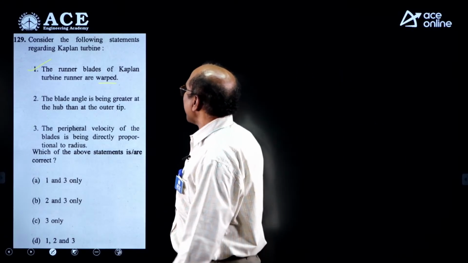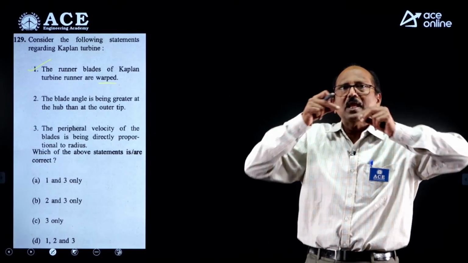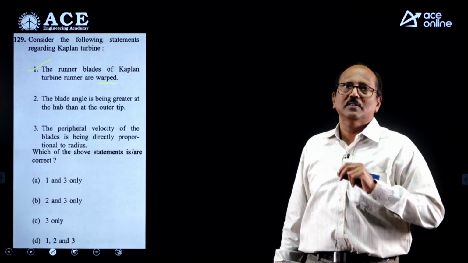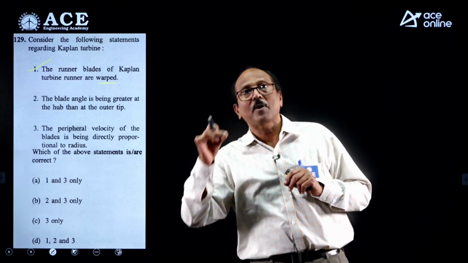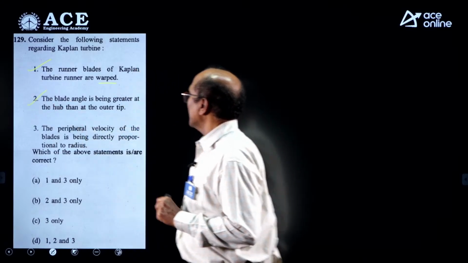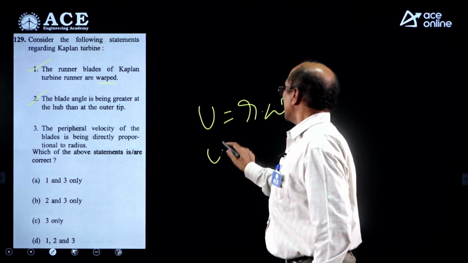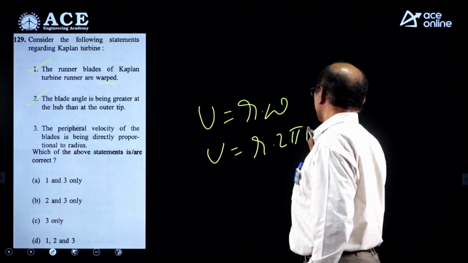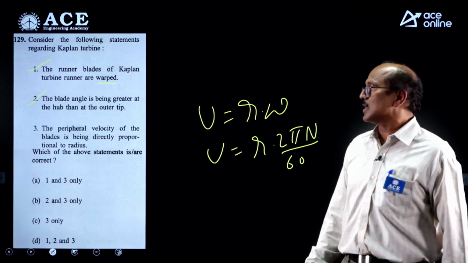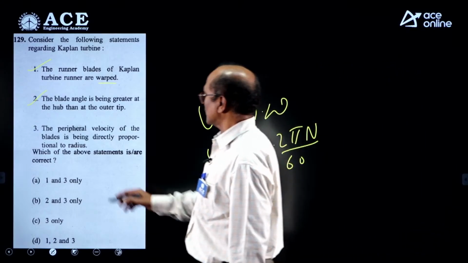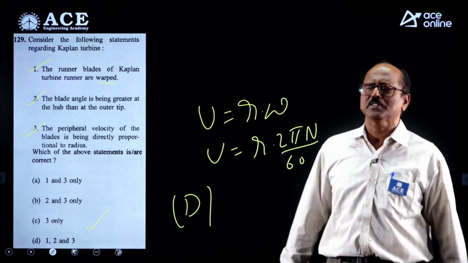Okay. The blade angle being greater at hub than the outer tip. Yes, because of the twist, the angle at inlet of the hub is greater than the outlet. So angle from hub to tip keeps on decreasing. This also correct. The peripheral velocity, nothing but u, is equal to r into omega. So u is equal to r into 2 pi N by 60. For the given speed, tangential velocity, nothing but peripheral velocity, is directly proportional to radius. This also correct. So D. All statements are straightforward statements.